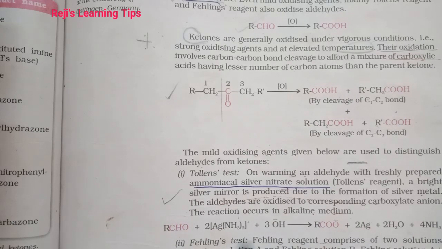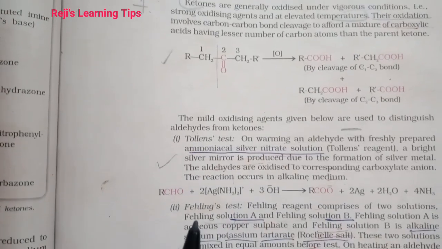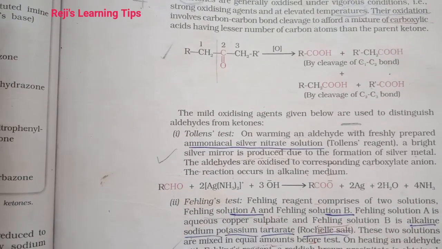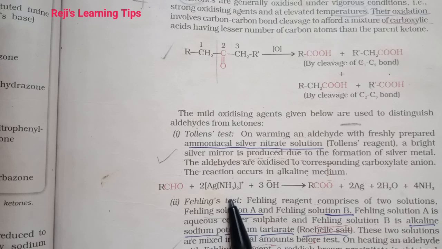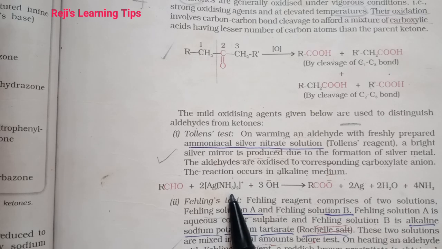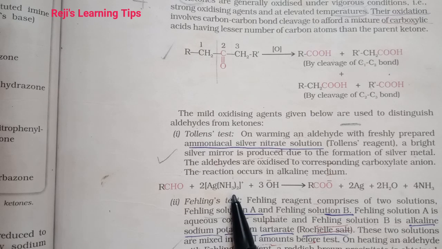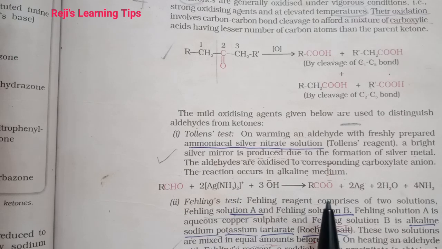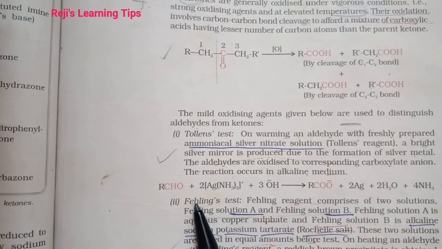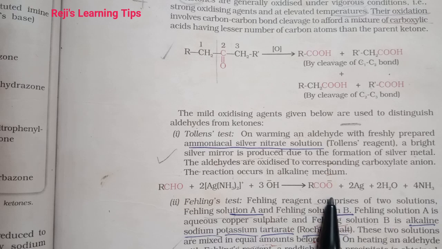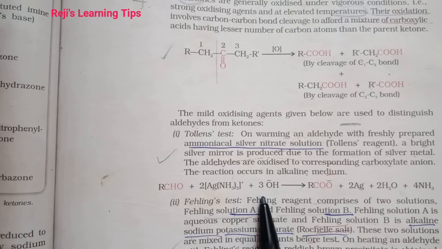This reaction takes place in the presence of an alkaline medium. On warming an aldehyde with freshly prepared ammoniacal silver nitrate solution, known as Tollens' reagent, we will get a bright silver mirror, due to the formation of silver metal. The aldehydes are oxidized to the corresponding carboxylate anion. This reaction takes place only in the presence of an alkaline medium.